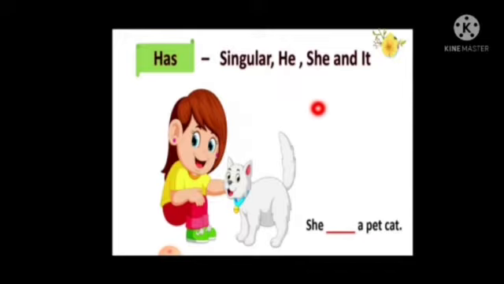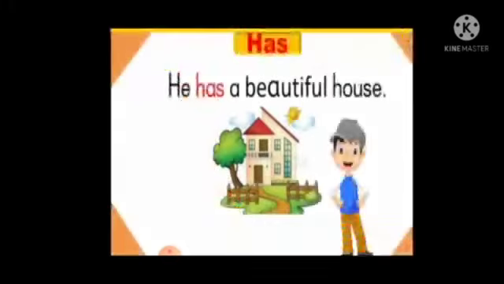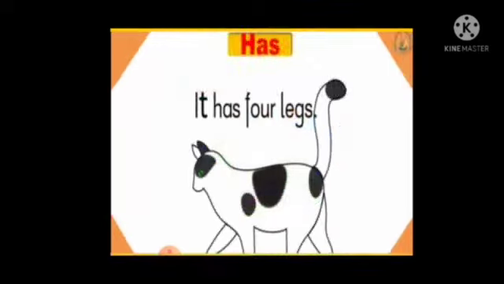Okay. For example, here: she dash a pet cat. So what will come here? Yes, she has a pet cat. So let's see another example. He dash a beautiful house. So according to the rule, we use has with he. So he has a beautiful house. Now the next example, we use has also with it. It dash 4 legs. So it has 4 legs.